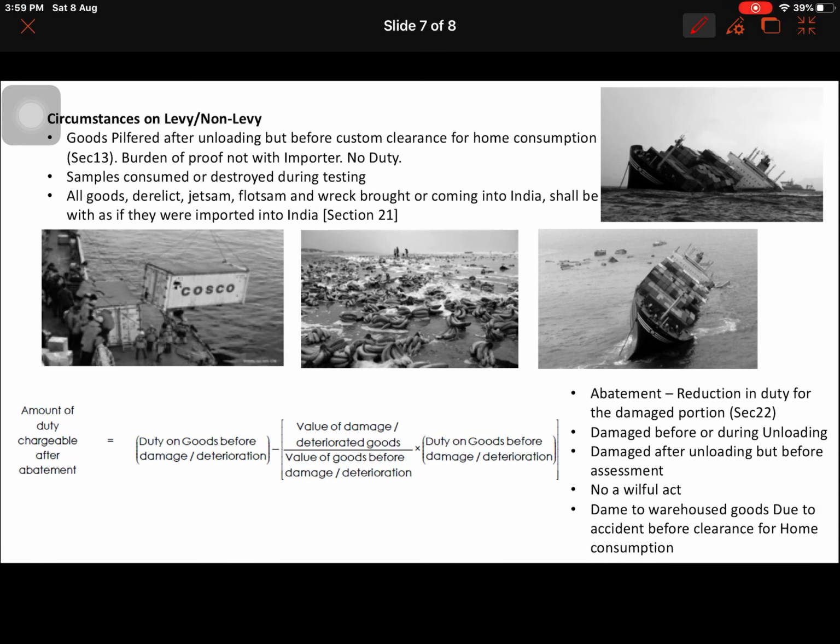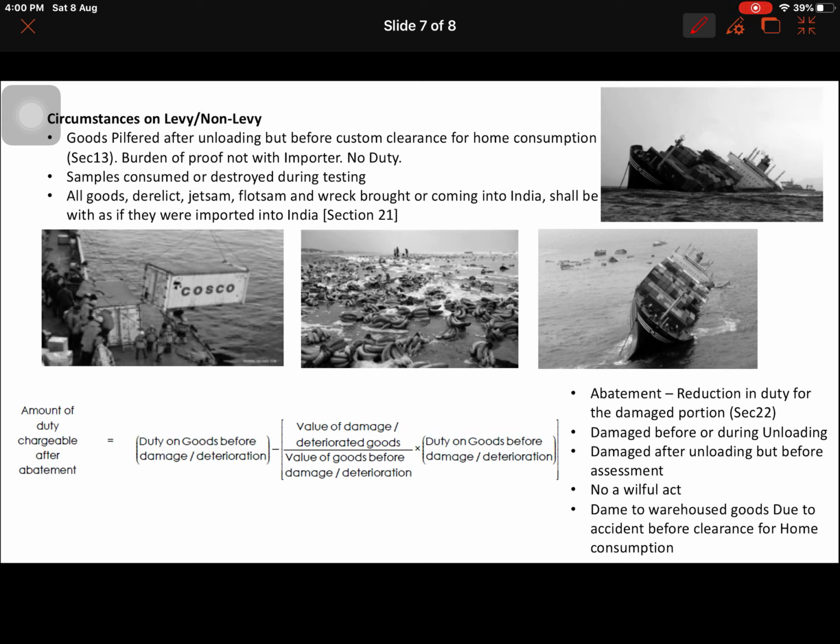So next we are seeing certain circumstances. All these pictures which you can see here are taken from our book only. These sections are a little bit interesting, and we need to have a good knowledge of them also, because there may be a 2 marks question, or a cluster of 2 marks questions forming part of a big question. At that time this kind of knowledge of sections will be very useful.